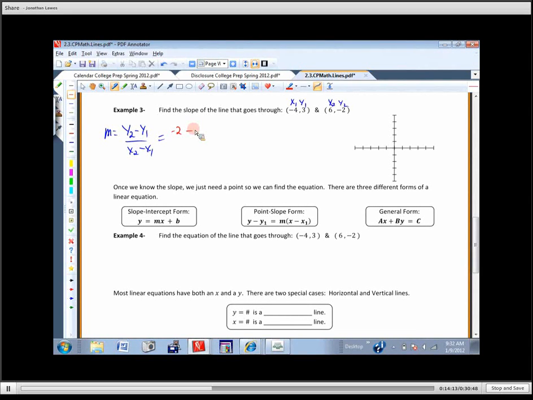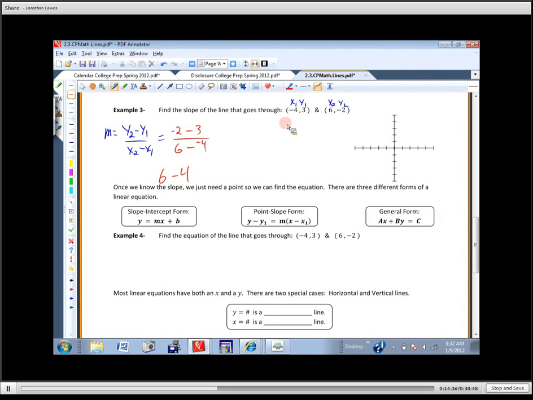Then it's x2, 6. Write the minus because the minus is part of the formula. Then go find what x1 is. What is x1? It's negative 4. Now what some people do is they do 6 and then they say minus 4. Oh, there's already a minus there, I don't need to worry about it. Is that the right way to do it? No. The minus is part of the formula.